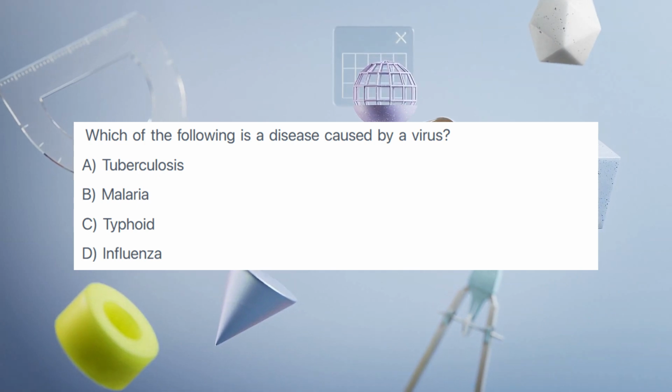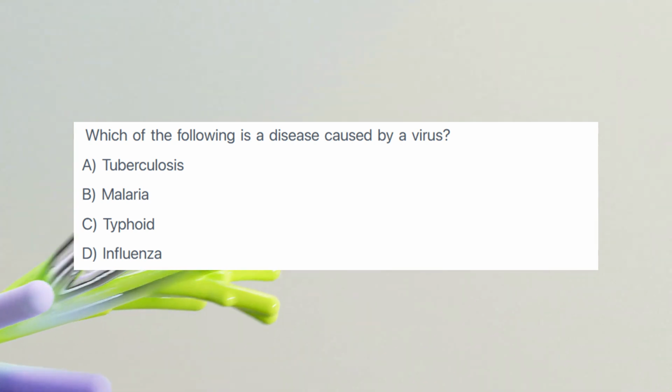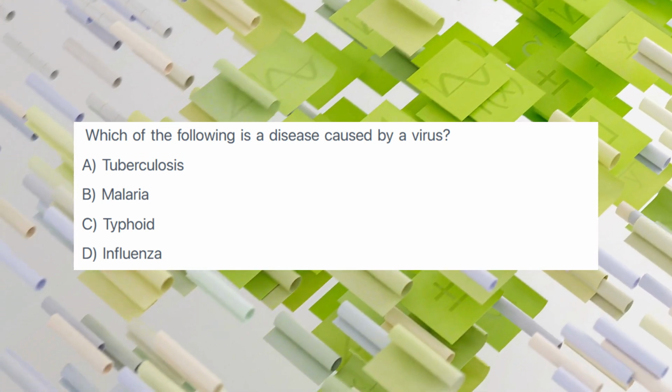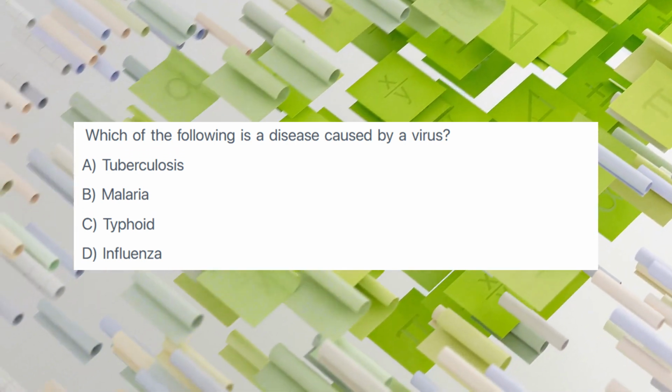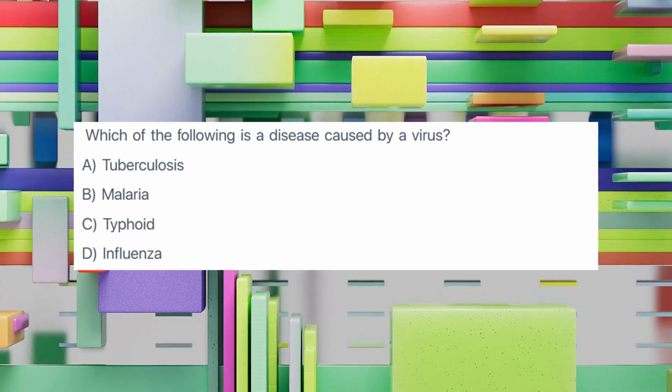Which of the following is a disease caused by a virus? A. Tuberculosis. B. Malaria. C. Typhoid. D. Influenza. Think about common human infectious diseases.